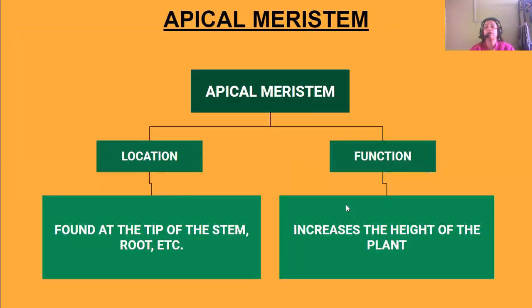So next will be apical meristem. I told you 3 types of meristematic tissues are there: apical, intercalary, and lateral. So first we come to apical meristem, where they are located and what is their function. Apical meristems are located at the tip of the stem and root, the apex of the root and stem. That's why it's known as apical meristem, as they are found in the apex of the roots, the stems, and even the branches.